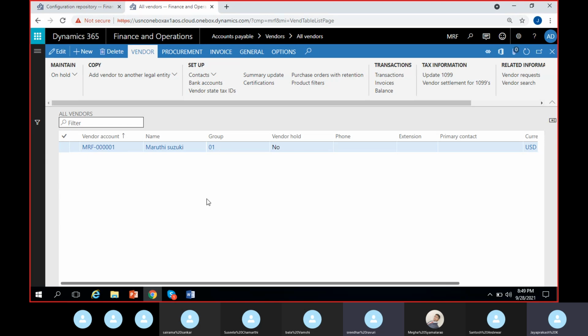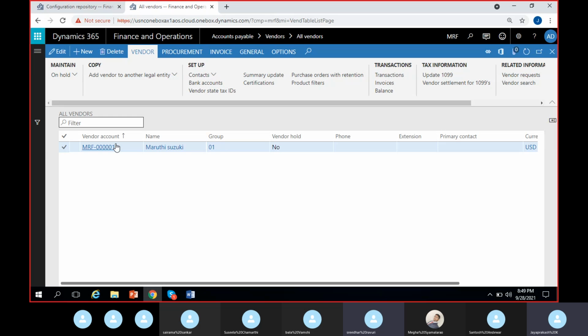Regardless of the group that you select for the vendor, you will get the same pattern. But if you want the vendor account codes to have a unique pattern according to the vendor group, suppose for domestic I want vendor domestic 001, and for foreign I want vendor foreign 001, like that, then you have to give the vendor account code manually.